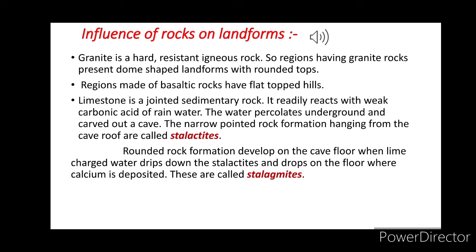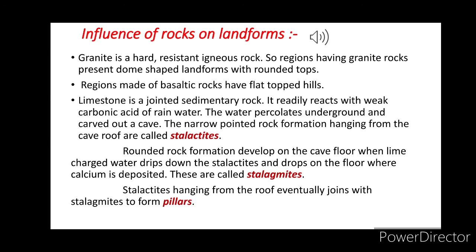Okay, stalactites hanging from the roof eventually join the stalagmites, which are formed from the floor. Okay, they are joined together. That time it is called a pillar. When the stalactite and stalagmite are joined, they make a pillar. This typical limestone topography is called karst topography. Okay, this total topography is called karst topography.